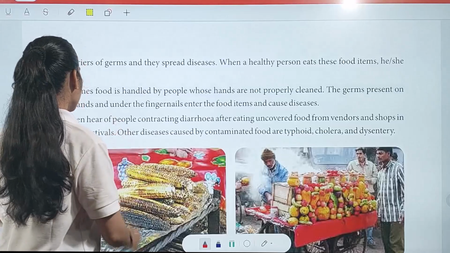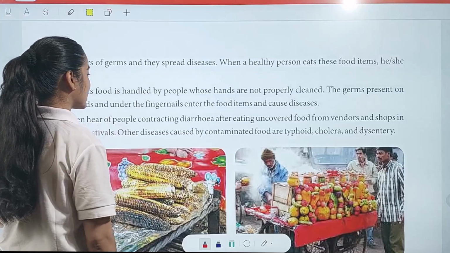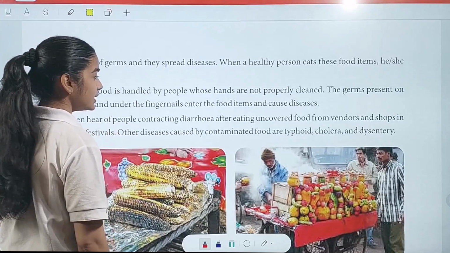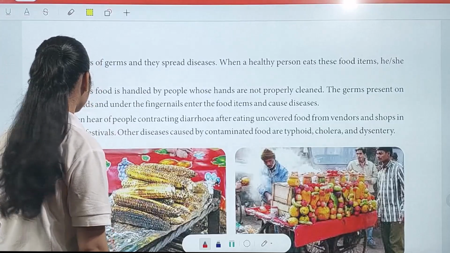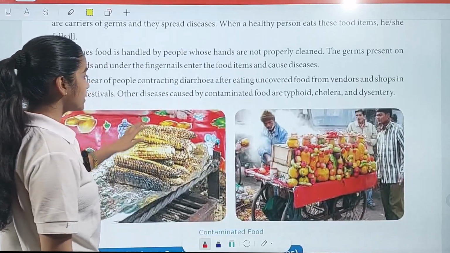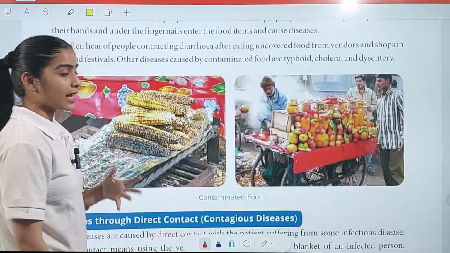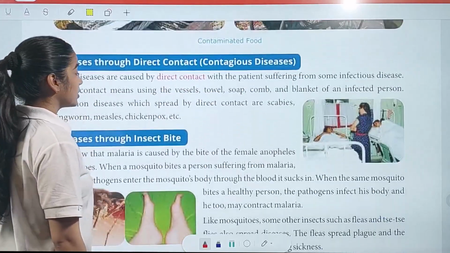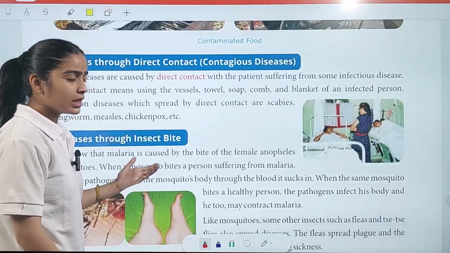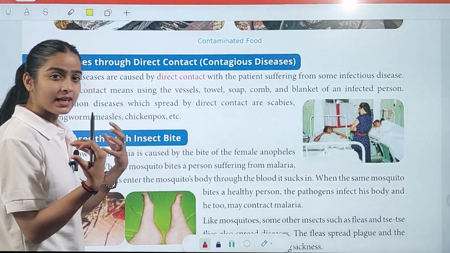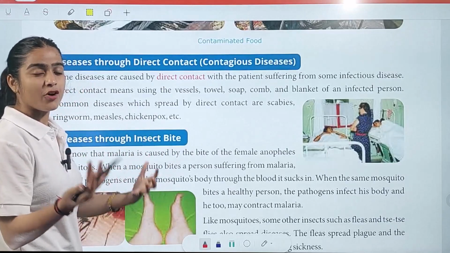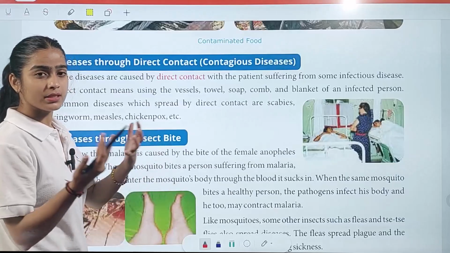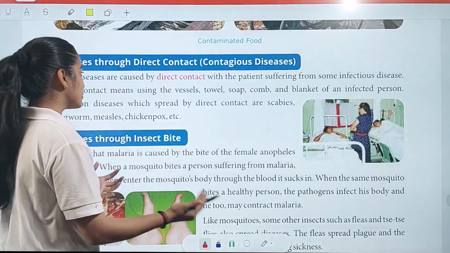Okay. We often hear of people contracting diarrhea after eating uncovered food from vendors and shops in fairs and festivals. Other diseases caused by contaminated food are typhoid, cholera, and dysentery. So now, disease through direct contact. If I meet an infected person, I can take that disease from them, because it is a communicable disease, and a communicable disease transfers from one person to another.